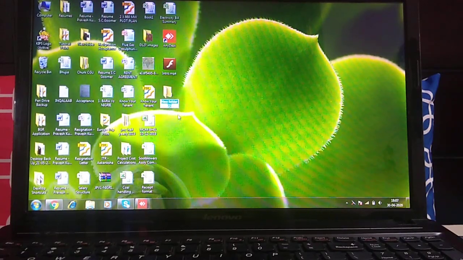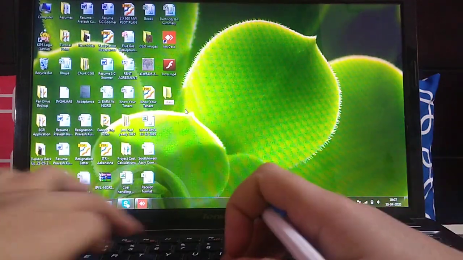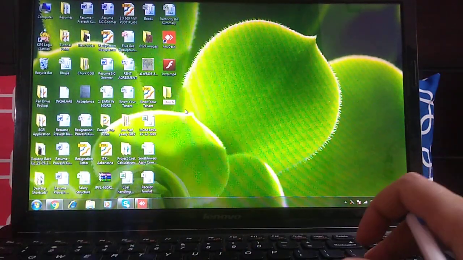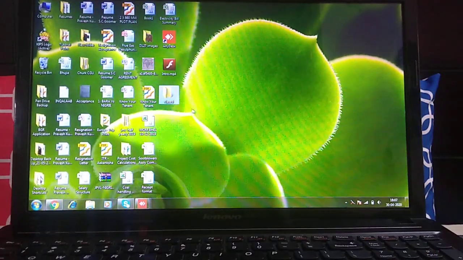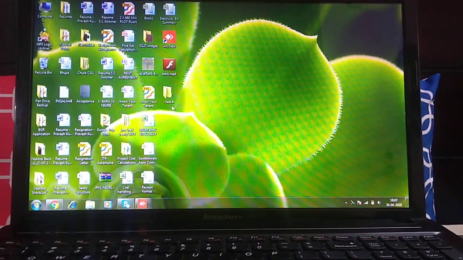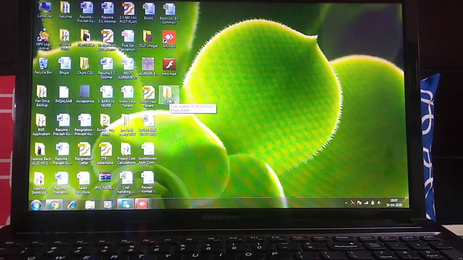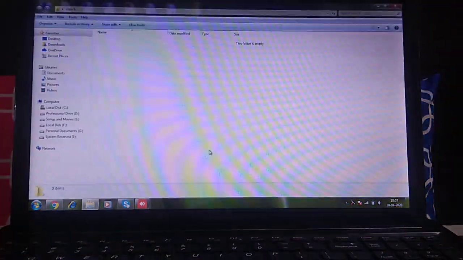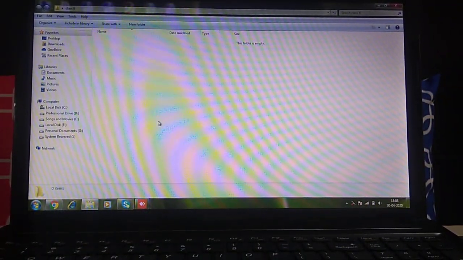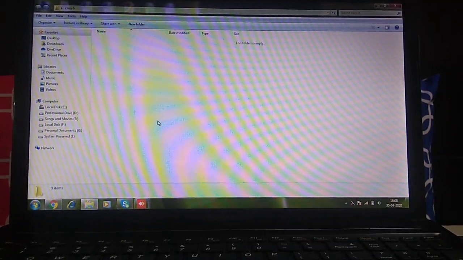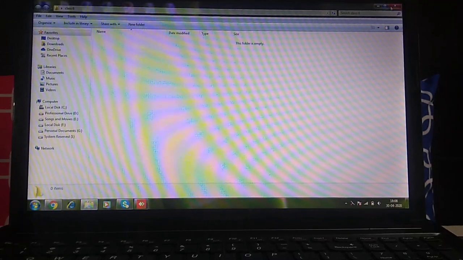So the name of this folder I will give as class 6. Fine. When you write this, just press enter. So a new folder will be there of class 6. Yes, you can see this class 6 folder is there. For opening this folder, just double click on it. When you double click, your folder is opened. But now nothing is there, no file is there, so your folder is empty. For closing it, just click on the close button.